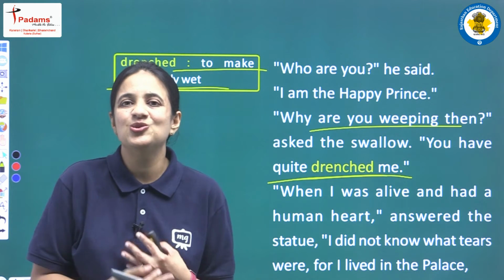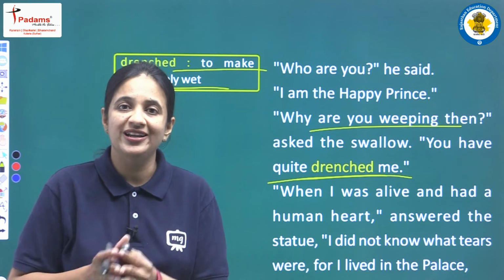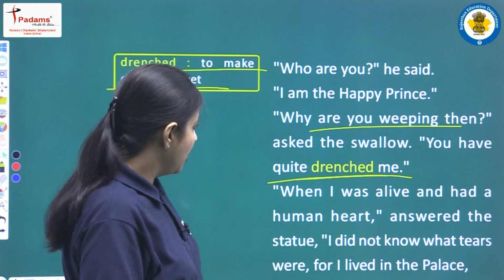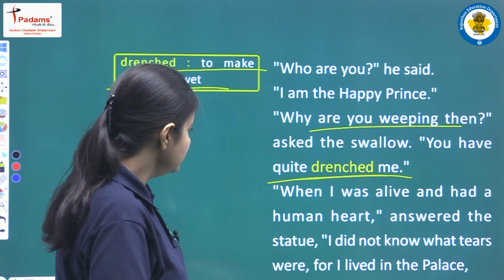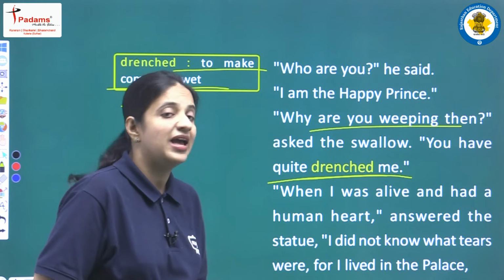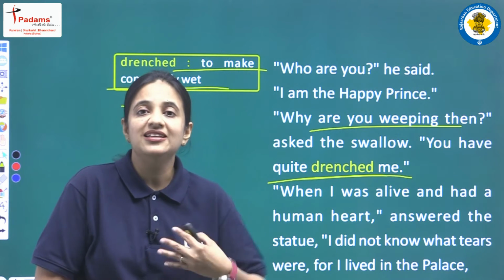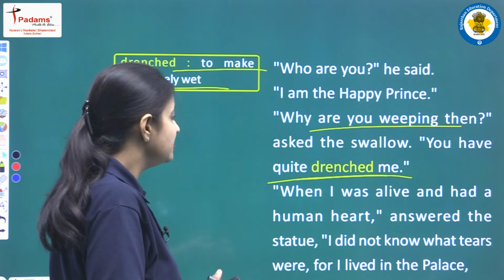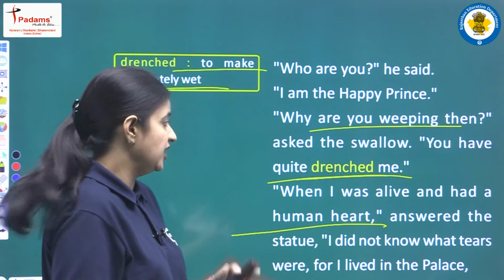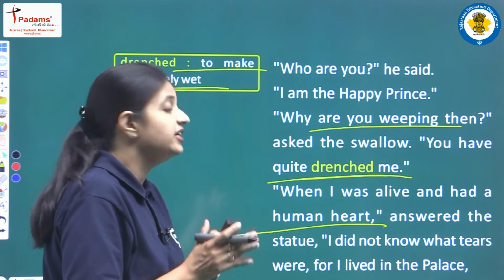So he said that because you are crying, because there are tears in your eyes and your tears are falling down, because of that you have drenched me. When I was alive and had a human heart, answered the statue, I did not know what tears were, for I lived in the palace. So now the Happy Prince is narrating the story that why he is crying, why there are tears in his eyes. So he is saying that when I was alive, at that time he was having a human heart. Okay, next he said that at that time the Happy Prince did not know what tears were.